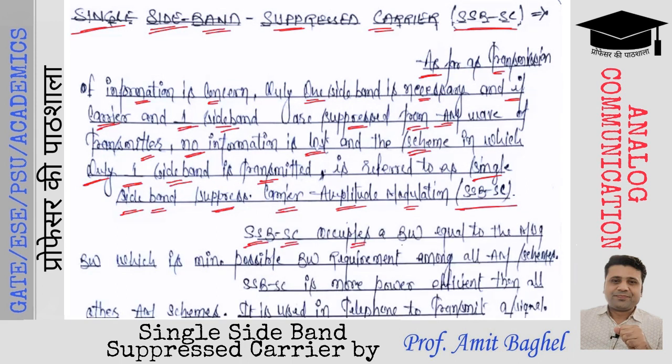SSBSC occupies a bandwidth equal to the message bandwidth. डबल मैसेज बैंडविड्थ ऑक्यूपाई नहीं करता है, उतनी ही बैंडविड्थ ऑक्यूपाई करता है जितनी मैसेज की बैंडविड्थ है, which is the minimum possible bandwidth requirement among all the AM schemes. So SSBSC is more power efficient than all the other AM schemes. And where we are going to apply? We are going to apply the SSBSC in the telephone to transmit a signal.